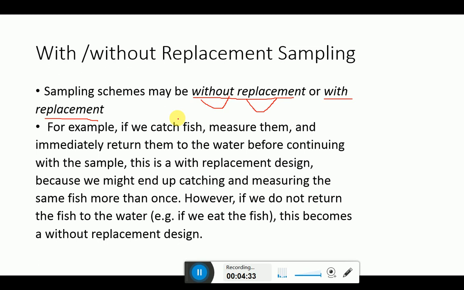So if we return the selected item back, that is known as your with replacement. And if we do not, that is known as your without replacement. In without replacement the probability is definitely affected, but in with replacement the probability is not affected.